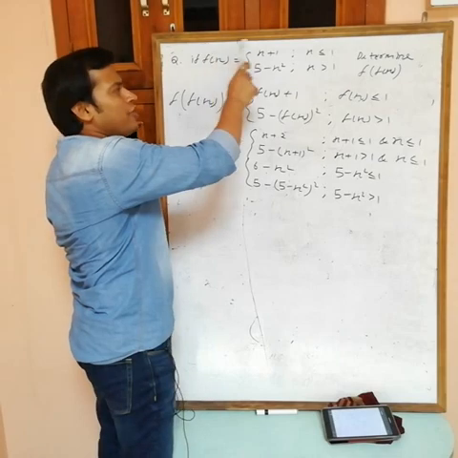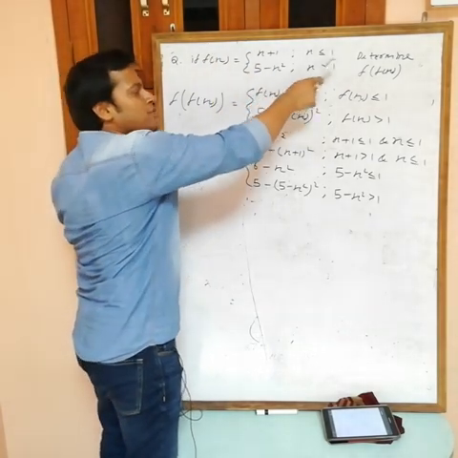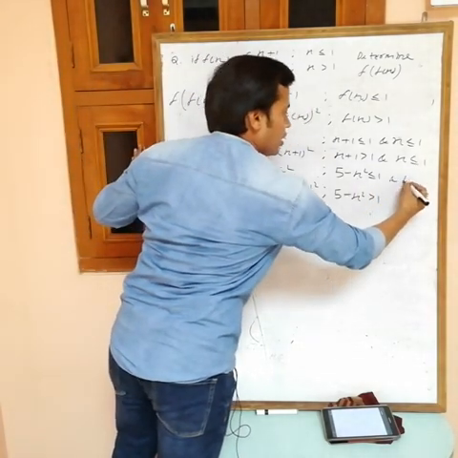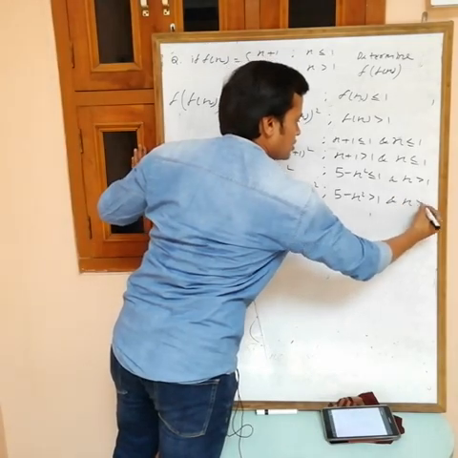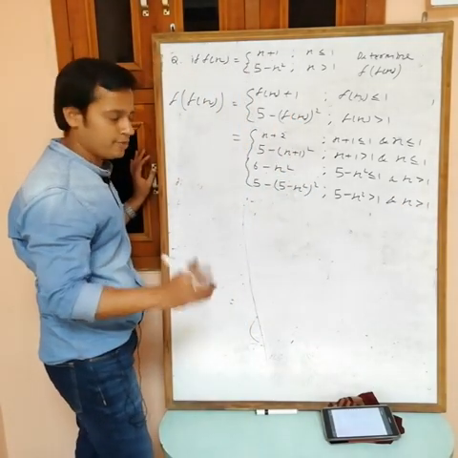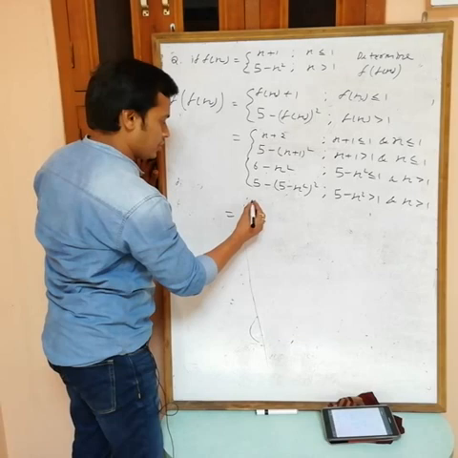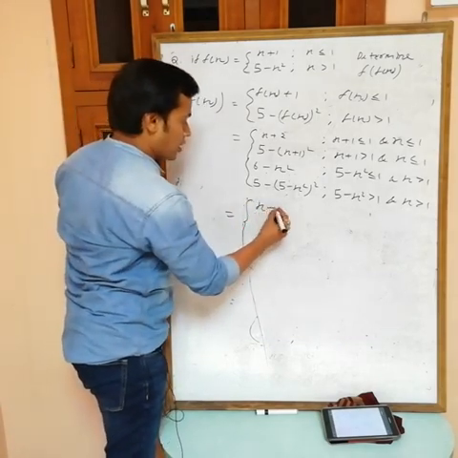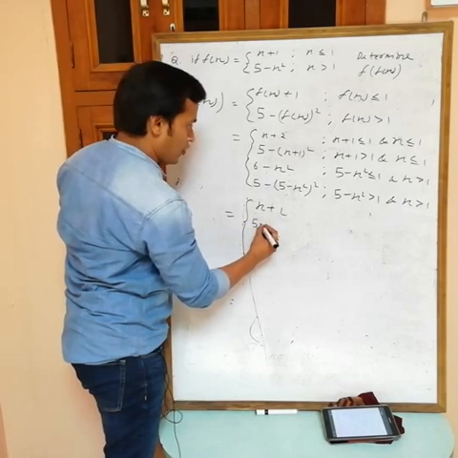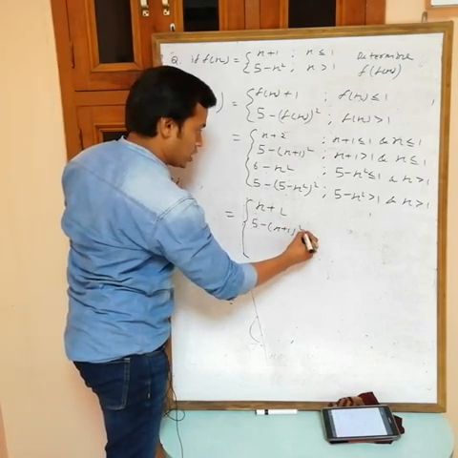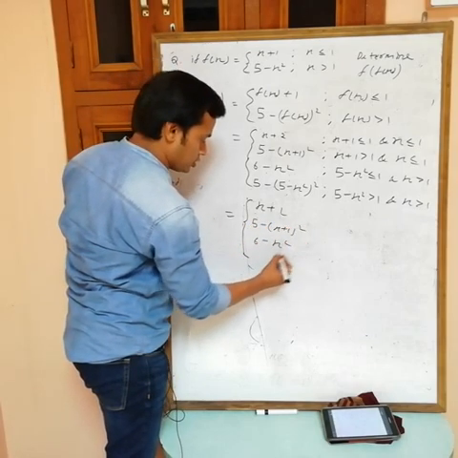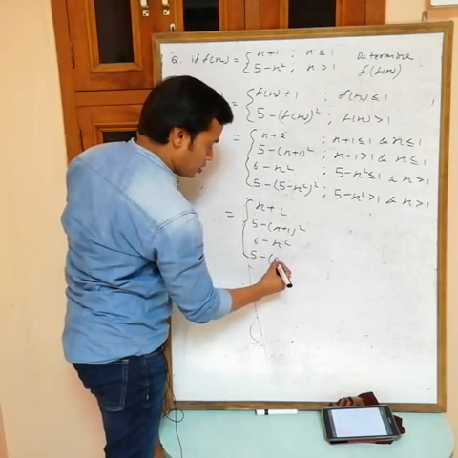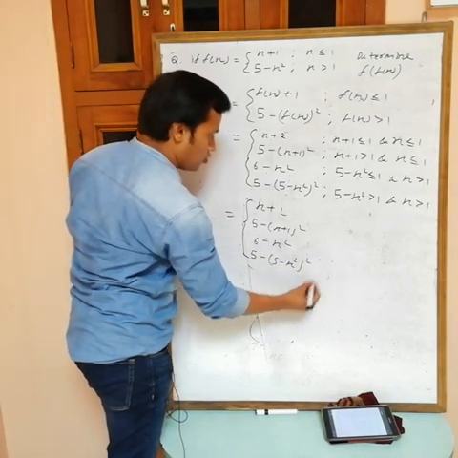Again you can put f(x) equals 5 minus x square if x is greater than 1. So apply this condition now, x is greater than 1. Okay. Now see, x plus 2, 5 minus (x plus 1) square, 6 minus x square, 5 minus x square whole square.